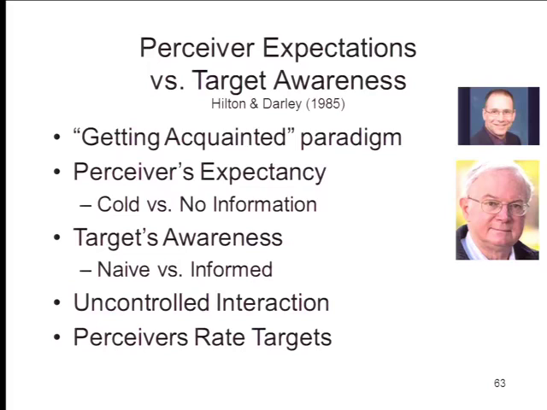And then in the other condition, there was no information at all. But then they went into the target, okay? In one condition, they didn't do anything to the target. In the other condition, they said, I don't know where he got this idea, but the guy you're dealing with today thinks you're cold. All right? So now there's an unconstrained interaction.